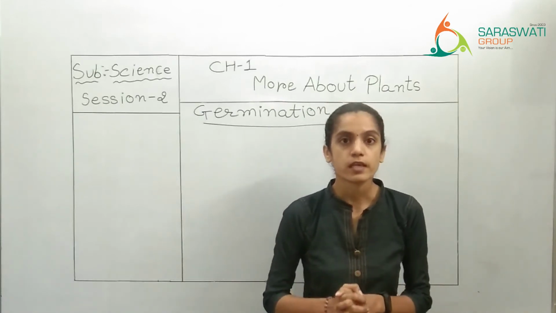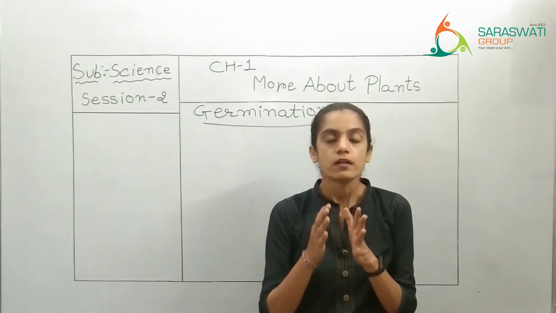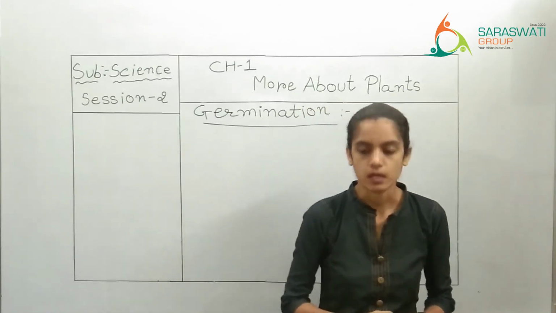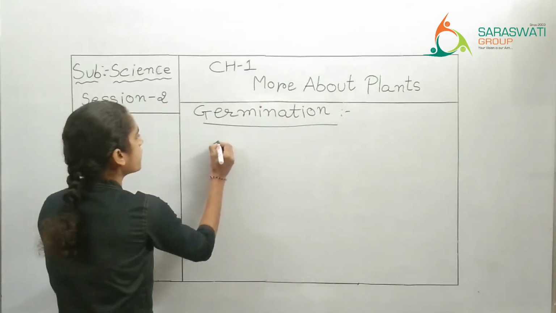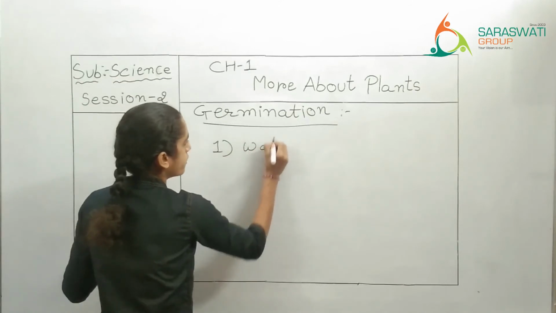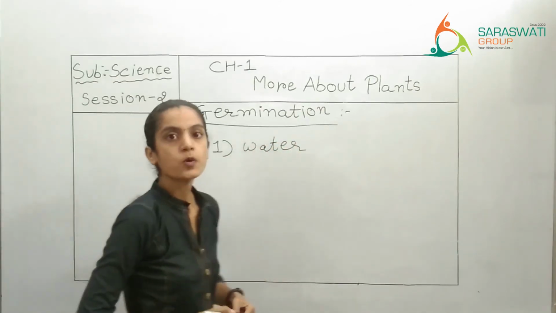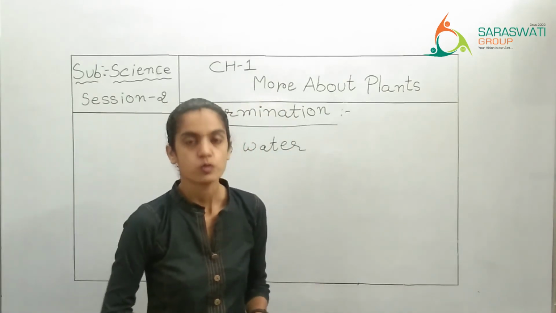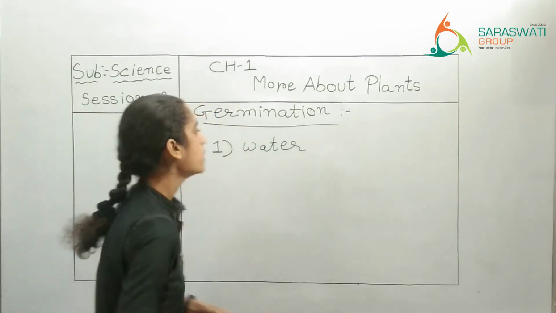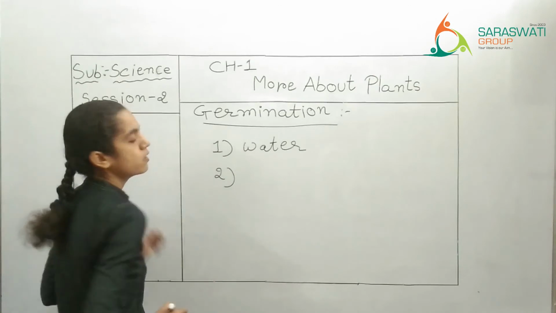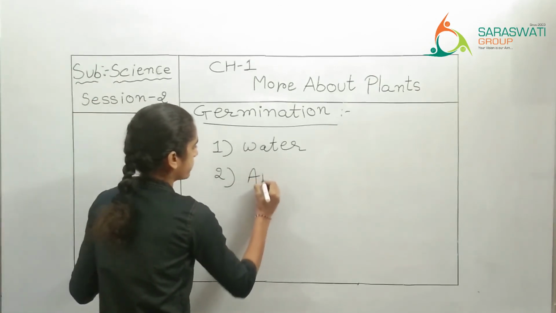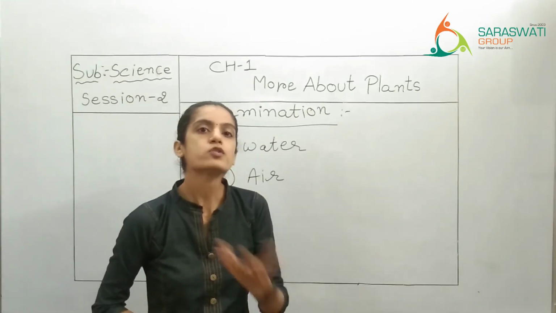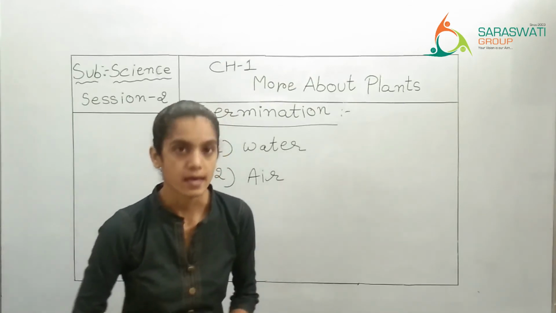What are those certain things, or if I say what are the required conditions for the seed to germinate? Let me tell you. The first condition of the germination is proper water. If you are not providing a sufficient amount of water, then the seed will not germinate. So water is necessary. The second condition for germination is air. That means the way we are breathing, the same way plants are also breathing. They also require air, right?